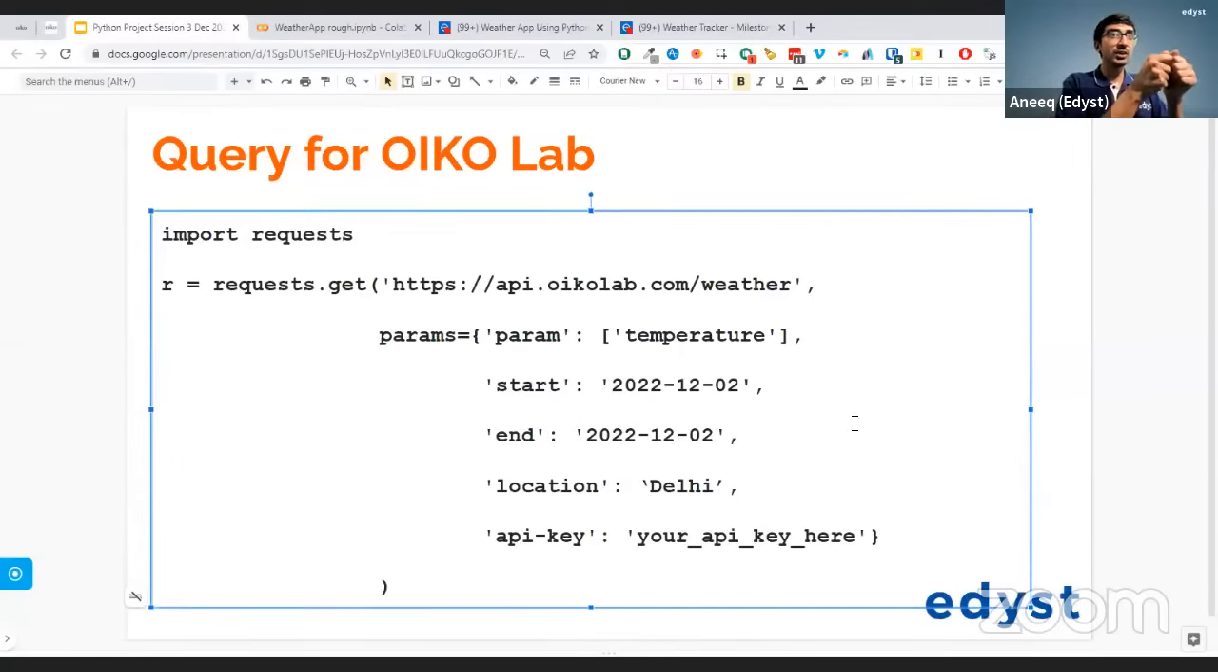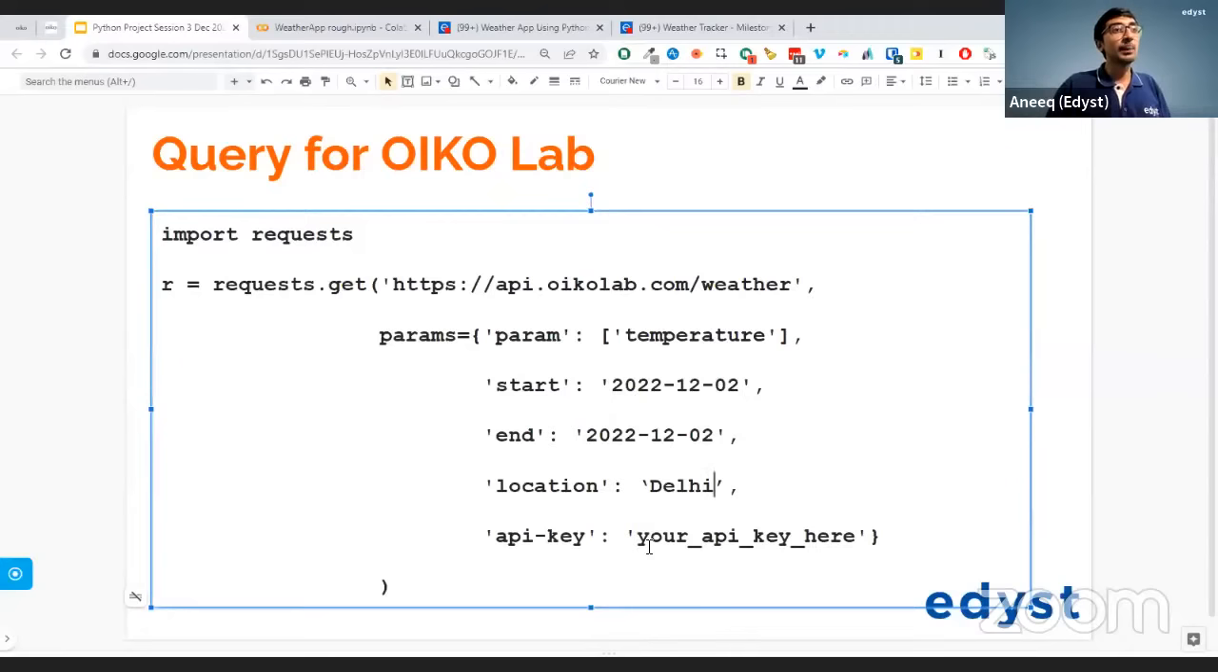So I want the starting and ending to be the same day, right? So I want it to be that on 2nd December 2022, what's the temperature? At what location? I put Delhi over here. You can put whatever location you want, but make sure the spelling is correct. Okay. So for example, if you put something like DLI, thinking that, hey, that's Delhi, no, it won't take it. In fact, it might return you some data, but that might not be correct data.